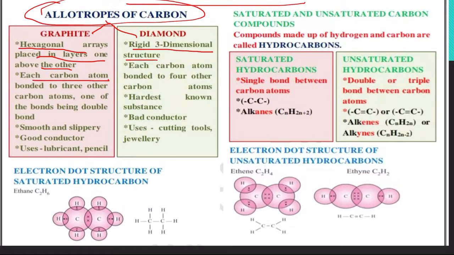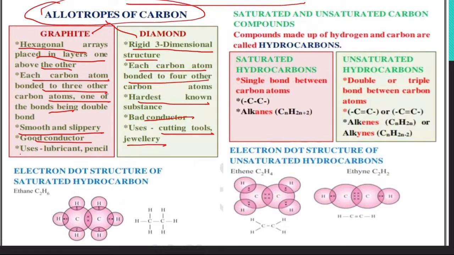Each carbon atom is bonded to three other carbon atoms in the case of graphite, but in the case of diamond, each carbon is bonded to four others. Diamond is the hardest known substance and a bad conductor of electricity, and it is used for cutting tools and in the jewelry industry, while graphite is smooth and slippery, a good conductor, and is used as a lubricant and in pencils.